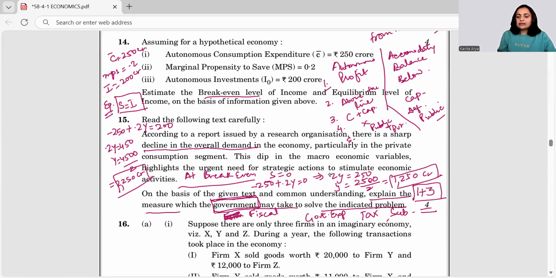So whenever there is a deflationary gap, it means money is less in the economy. How do we go about it? Government tries to increase the government spending, right? Reduce the taxation and increase the subsidies. You have to elaborate the same a bit.